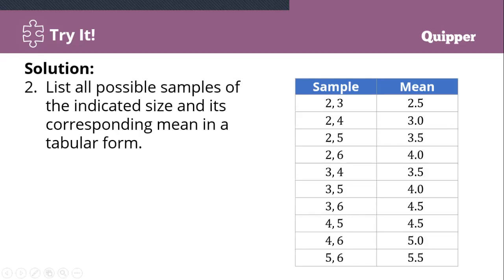6 divided by 2, 3. Mo nang 3.0. 2 plus 5, 7. Divide by 2, mo nang 3.5. 2 plus 6, 8. Divide by 2, mo nang 4.0. Yang mean, 3 plus 4, 7. Yang mean kay 3.5.